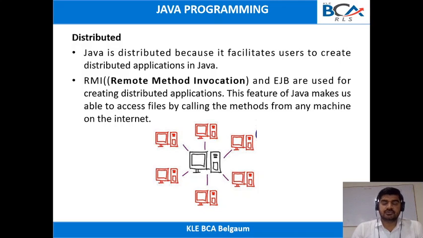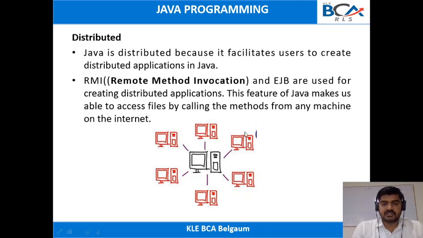Okay, so consider this image. In this image, you'll have a centralized system. The centralized system is connected to different systems. The application will be divided into different modules, so that each module will be developed by a different developer.